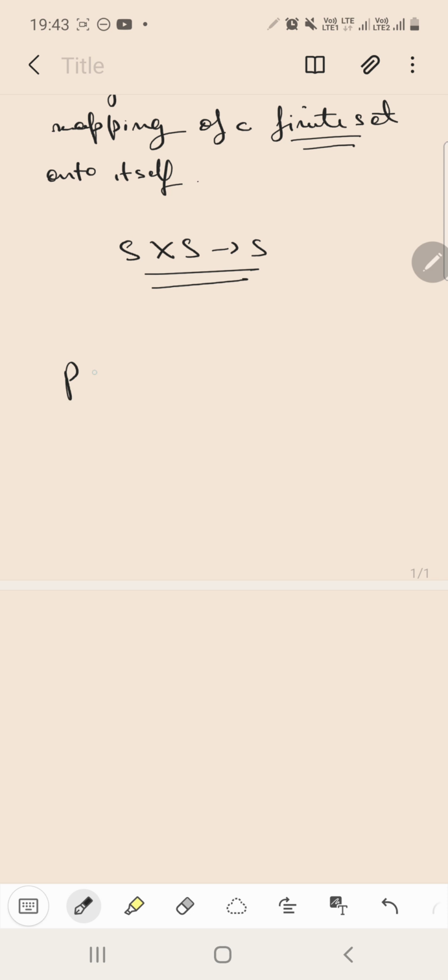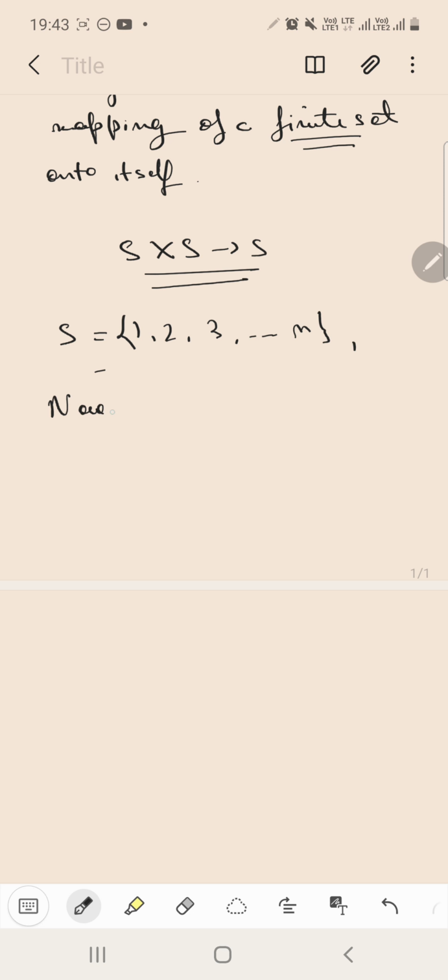So suppose you have P, and okay, let us first define a set. Say you have a set S which contains the numbers 1, 2, 3 up till n, that is the n natural numbers.